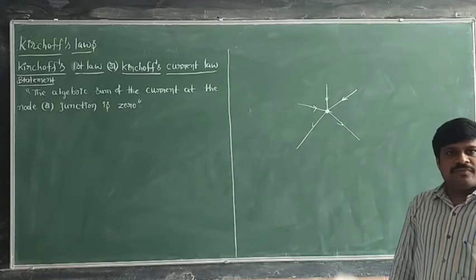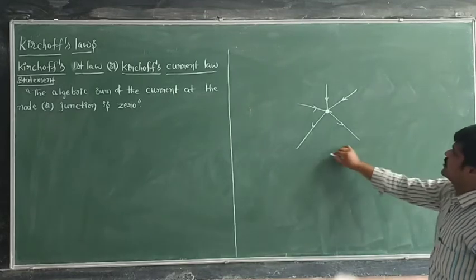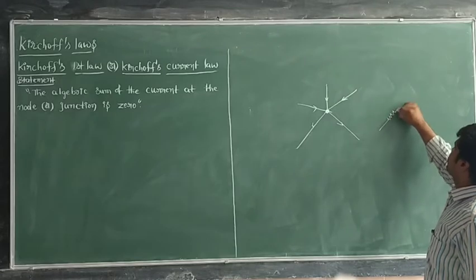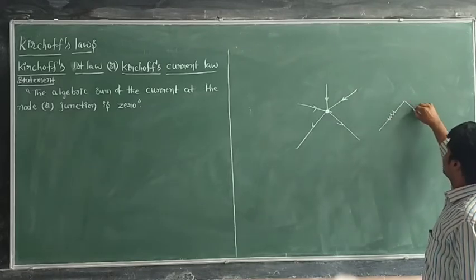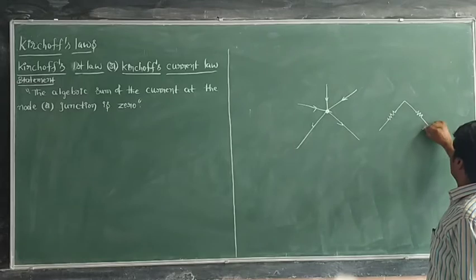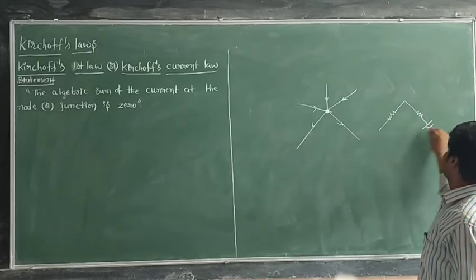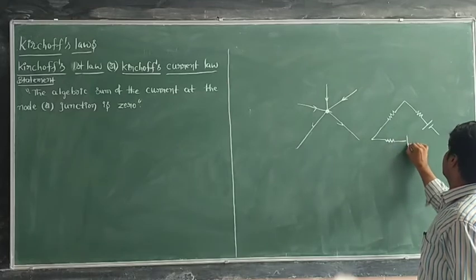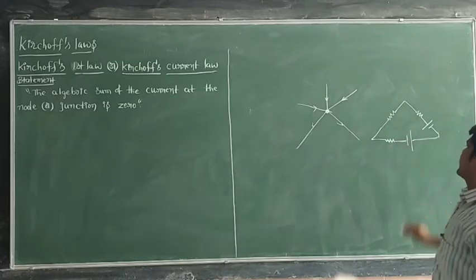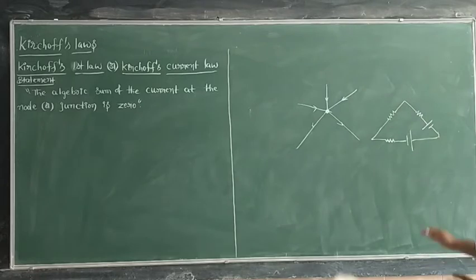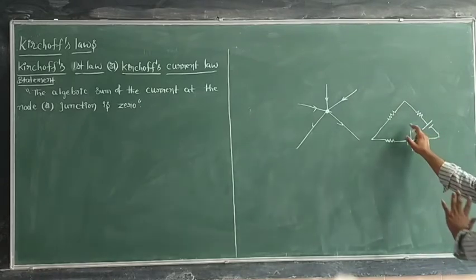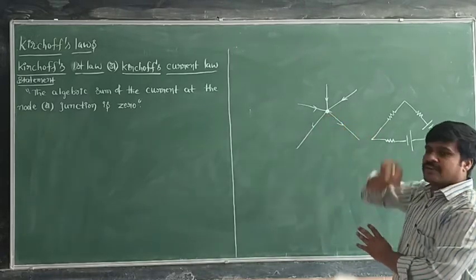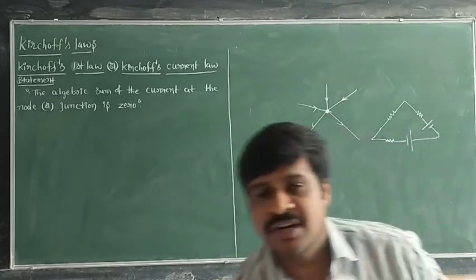Another one is there for the voltage rule: the mesh. A mesh is a closed path. Here one resistance is there, here another resistance, here a cell, here another resistance, here a cell. If there is a closed path with components, it is said to be a loop or mesh, and the point is said to be a junction or node.